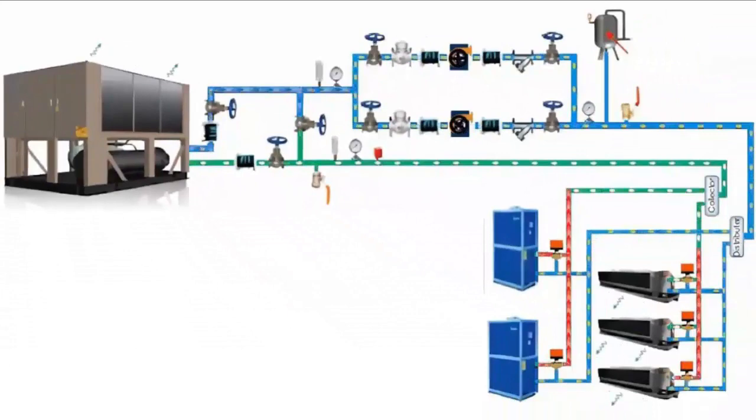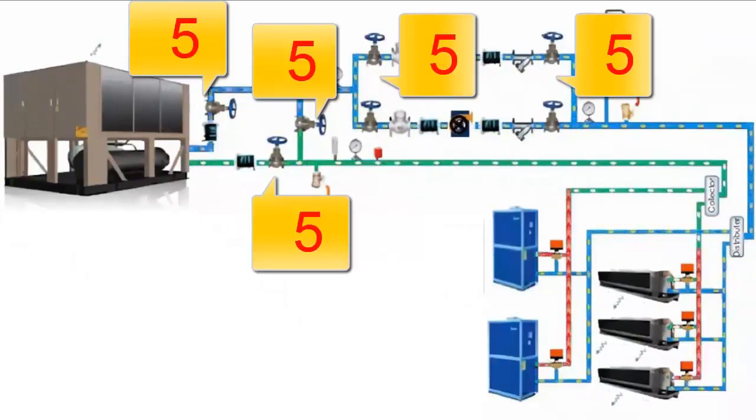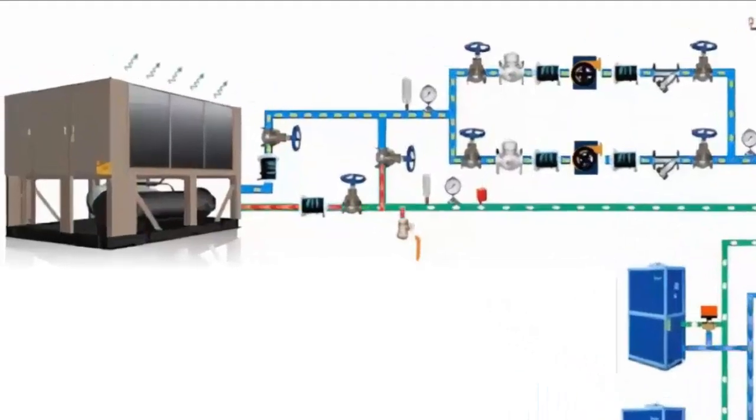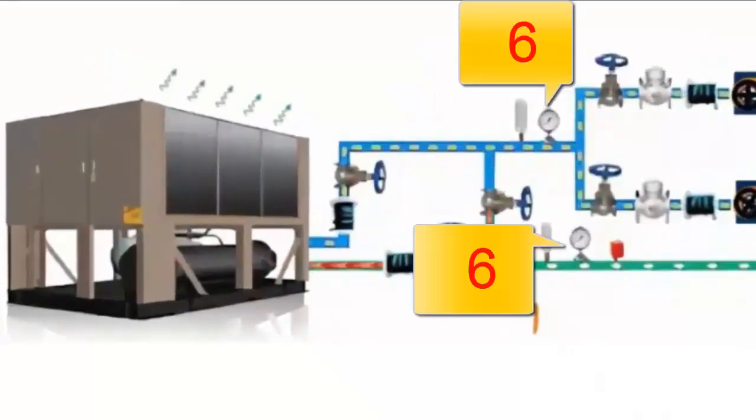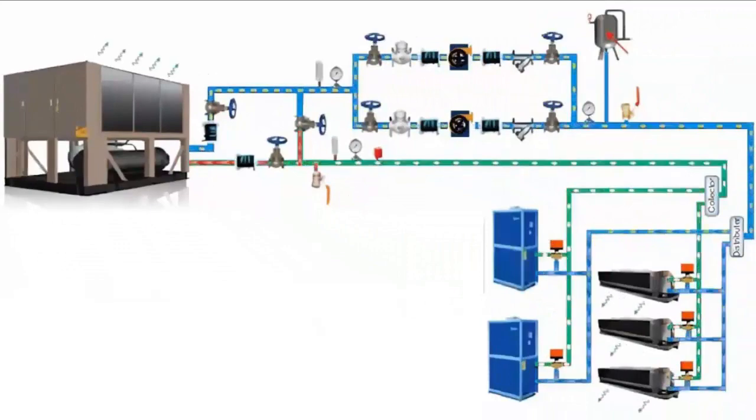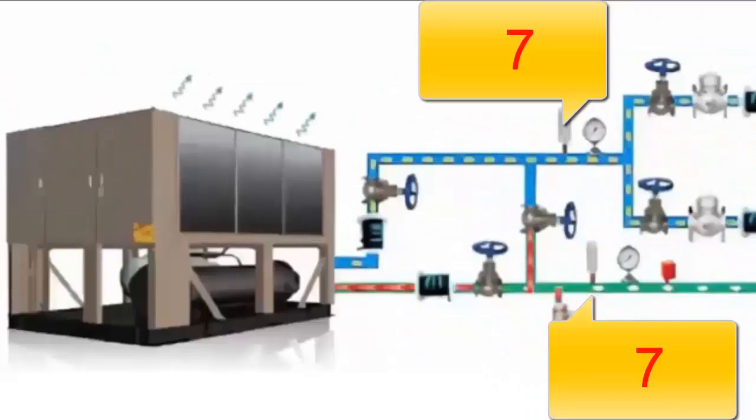5. Shut-off valve. To stop or allow the flow of chilled water in the installation. 6. Gauges. To measure the pressure, and allow knowing the flow of chilled water inside the pipe. 7. Thermometer. To indicate the temperature of the chilled water.